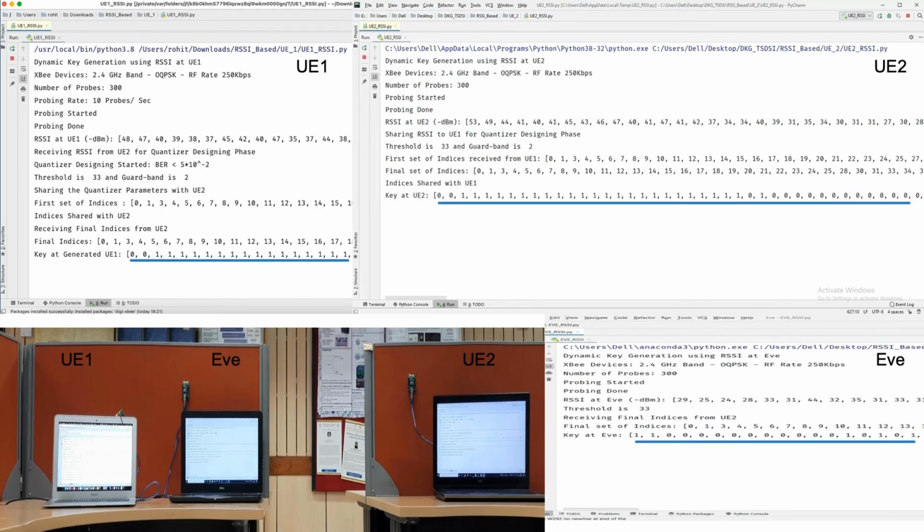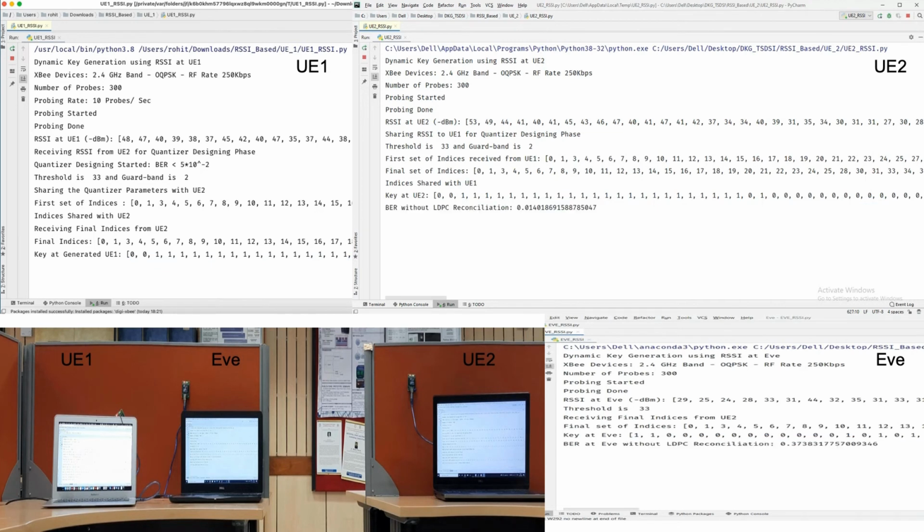As discussed, the 1s and 0s appear in bursts in this lab setup as there is not sufficient randomness at the coarse RSSI level. The bit error rate between the keys at UE1 and UE2 is 0.014 without LDPC reconciliation, whereas the bit error rate between the keys at UE1 and Eve is 0.37.